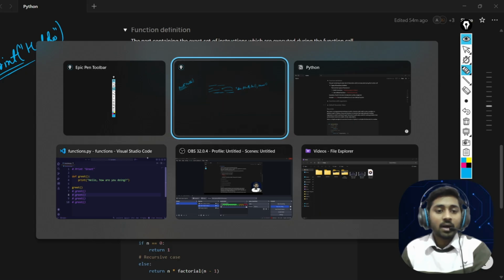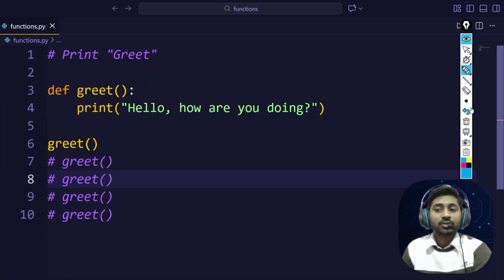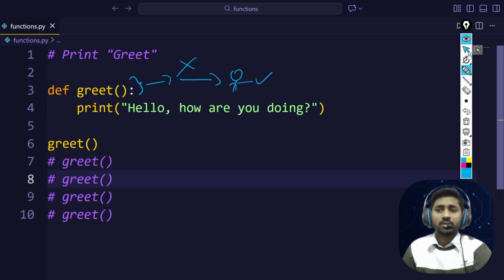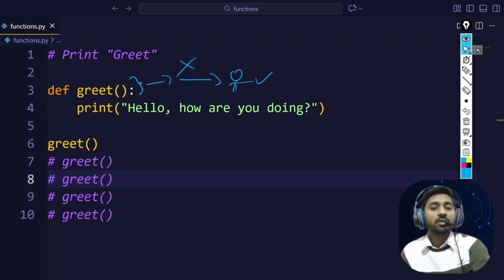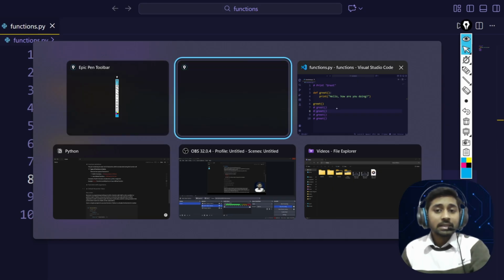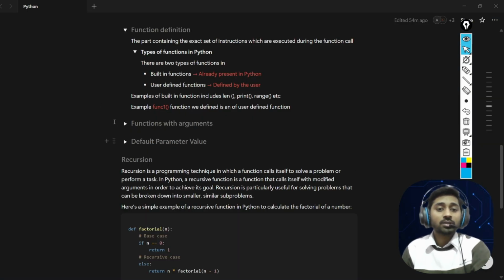Okay, like here our create is a user defined function, because this function is not there in Python. We define it as a user. That is what we call a user defined function. So let's say you want to make a function to check whether a number is prime or not. We don't have any built-in function like this in Python. So what we can do is define our own function, which is called a user defined function. Okay.